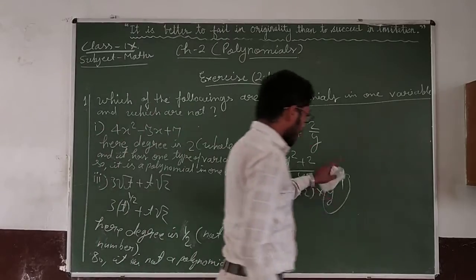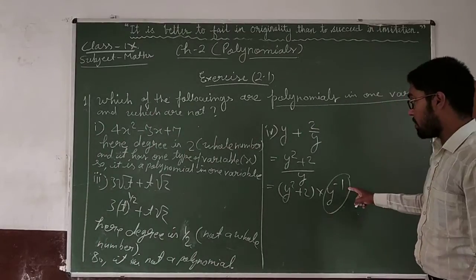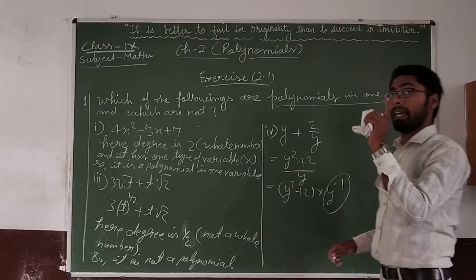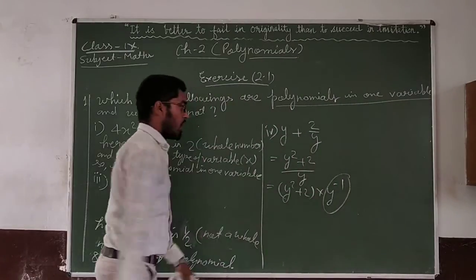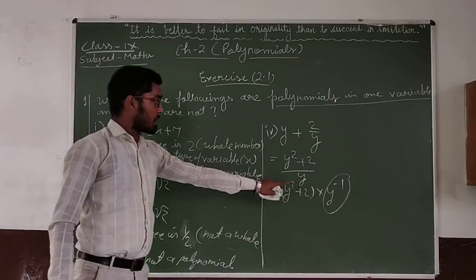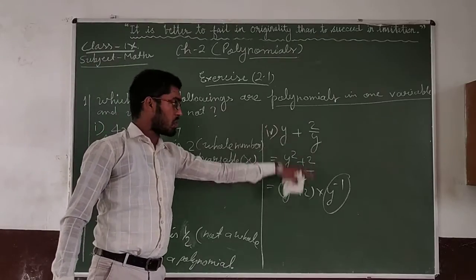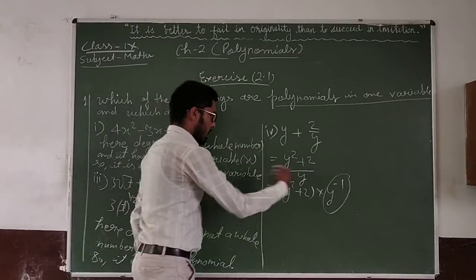It means minus 1 is not a whole number, meaning your degree should not be negative. It means this equation is not a polynomial. It cannot be a polynomial.